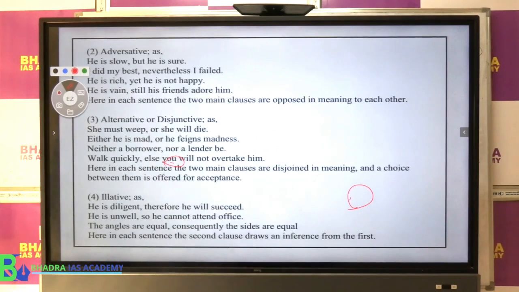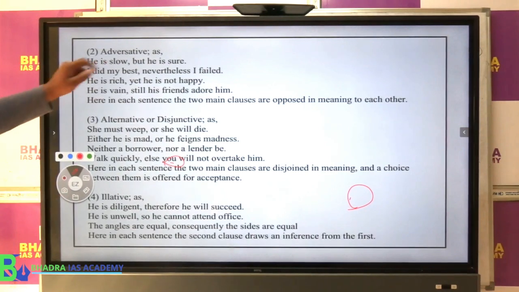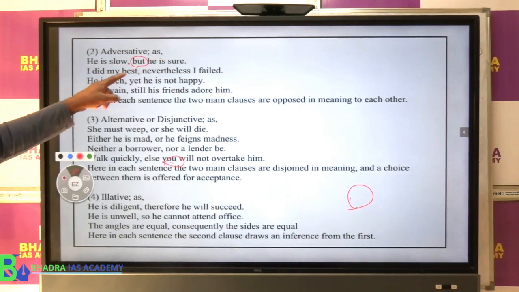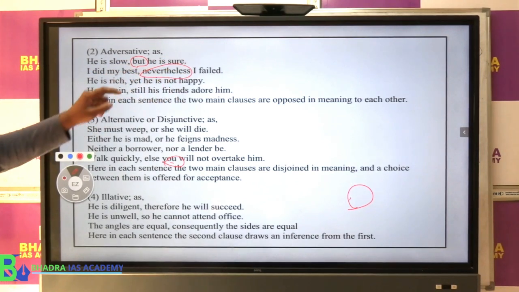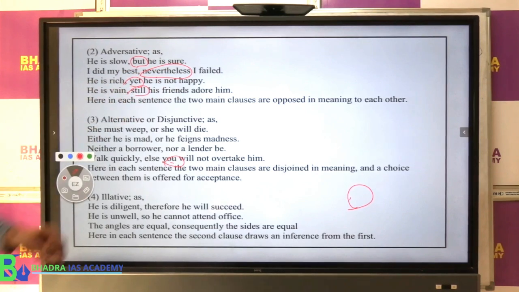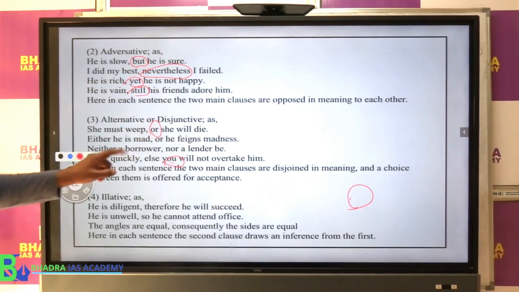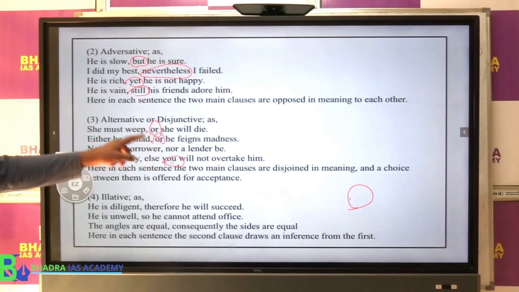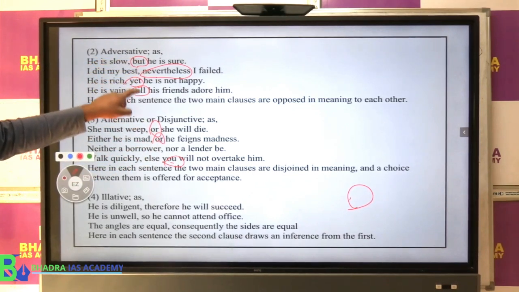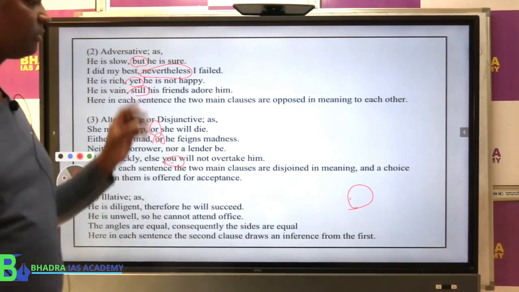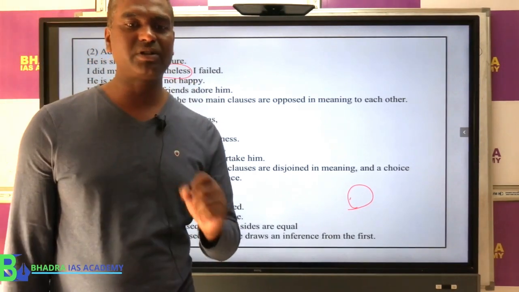if you look at here, he is slow but is sure. I did my best nevertheless. He is rich yet is vain. Similarly, she must weep, or either she is mad, or. So what happened? We are using all these conjunctions to join the sentences. That is what we call a compound sentence.